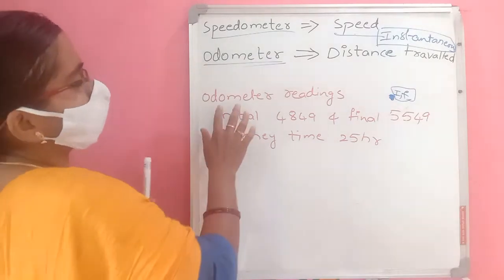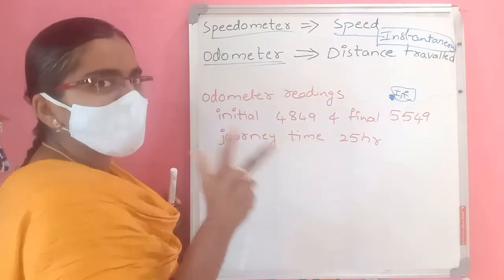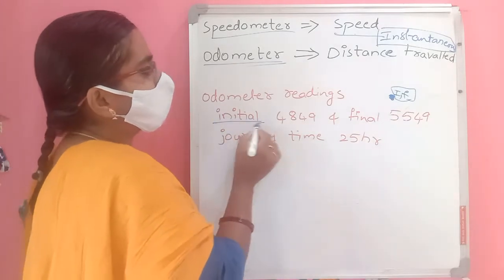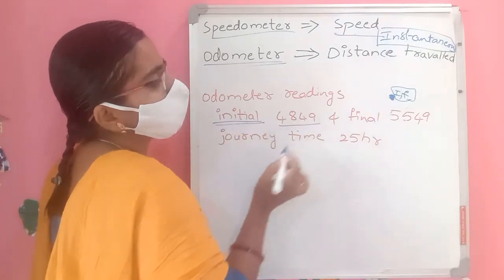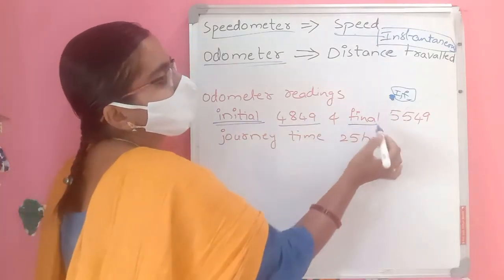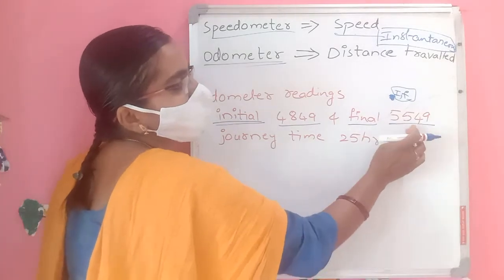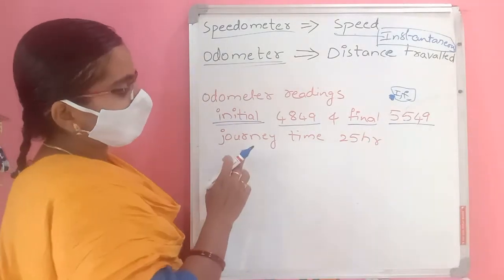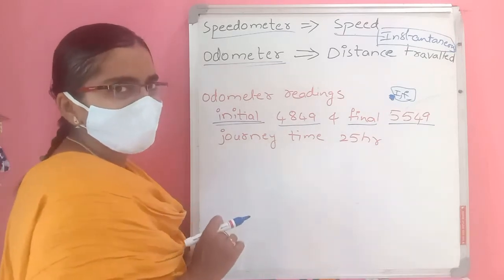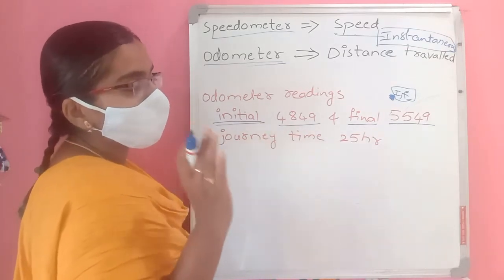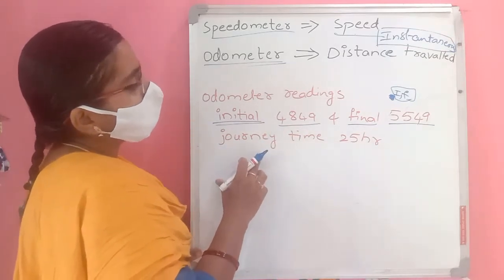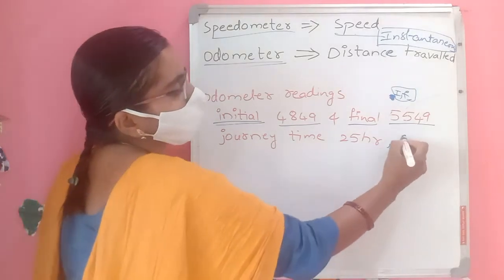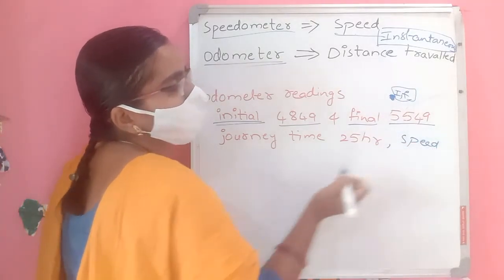Next here we have a question. Odometer readings in a car. Initially, when they started the car, the odometer reading was 4849. And finally, when they stopped, its reading is 5549. The journey time is 25 hours. The car journeyed for 25 hours. Then what is the speed we have to find out? We have to find out the speed of the car.